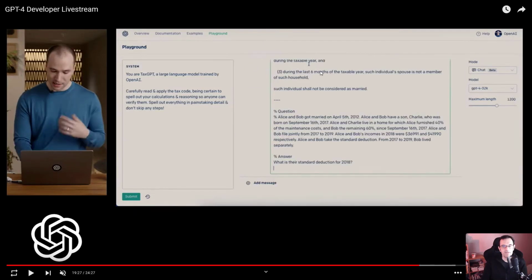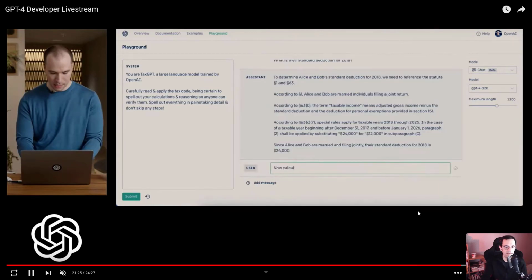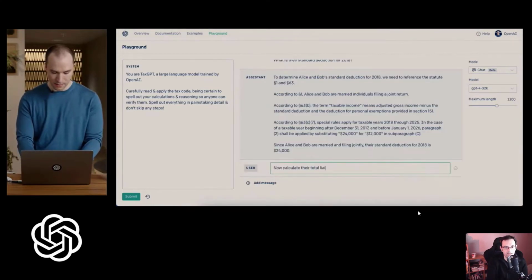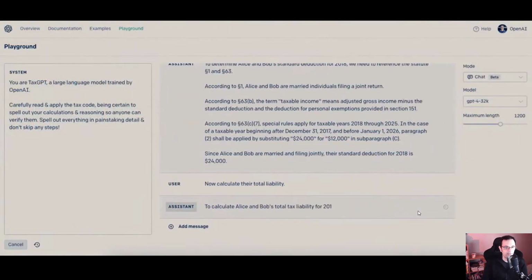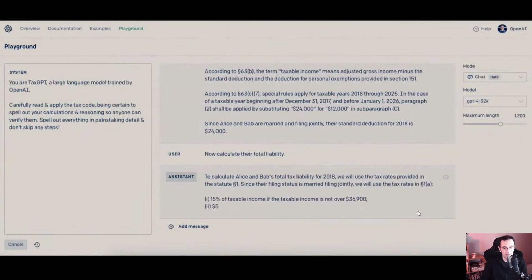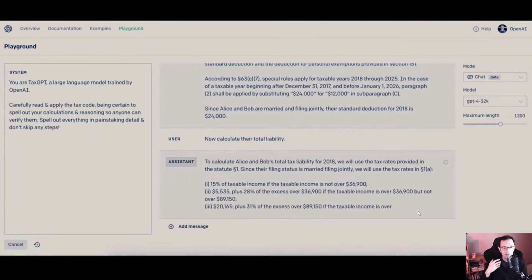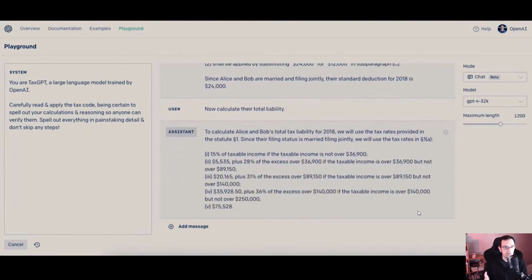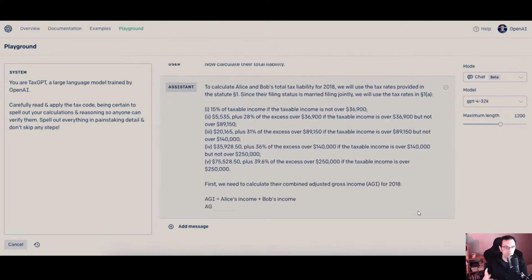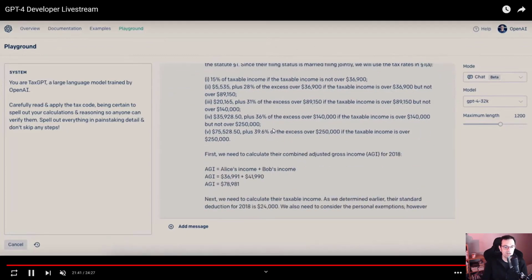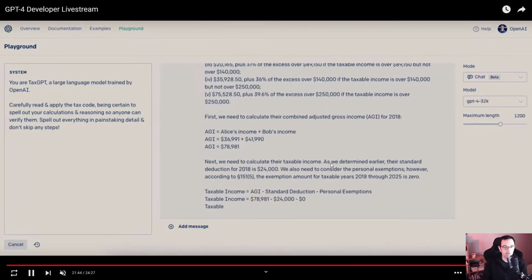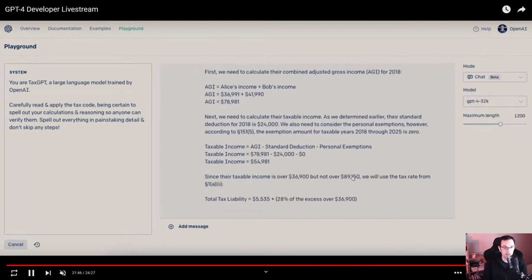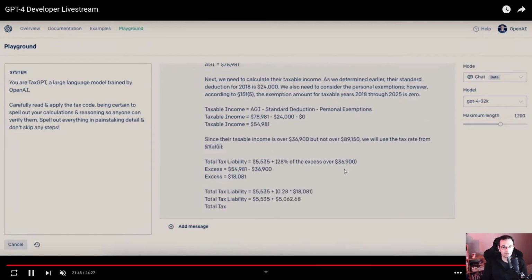You see right here, 16 pages of tax code have been pasted right here, and then the question. So you have this couple, Alice and Bob, and you see their income, how much they spent, and now the user asks to calculate the total liability, and here look at the result. It's just crazy. Imagine how many hours you would have needed just to read and to make the proper calculation, and look at GPT doing this in a matter of half a minute, maybe a minute, and you have the result.